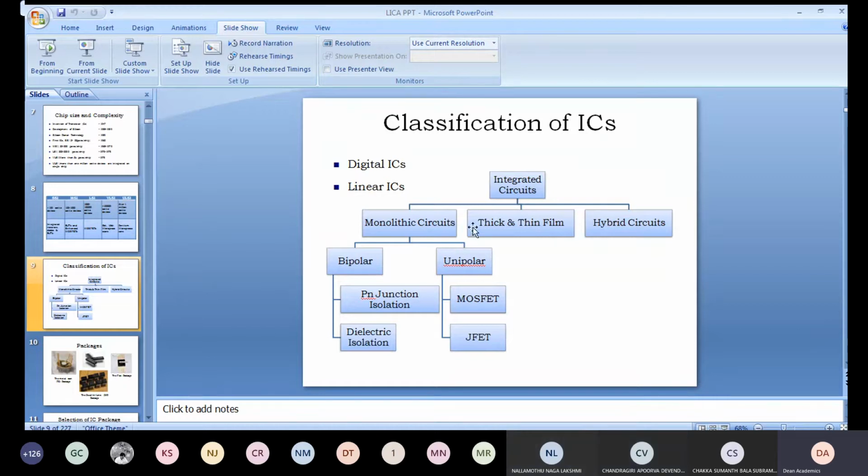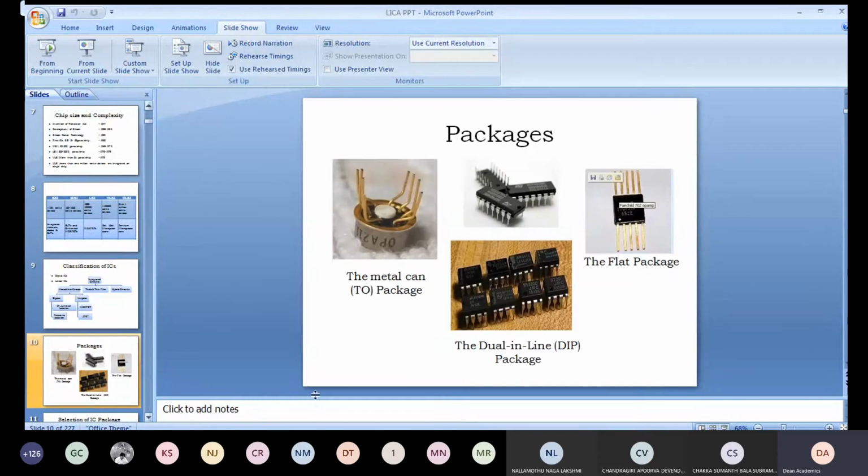So anyhow, what I want to communicate from this slide is that ICs are classified into two types, digital ICs and linear ICs, and they are manufactured with these process technologies. We concentrate more on monolithic ICs, and monolithic circuits are ICs designed with bipolar and unipolar devices. You know what a bipolar and unipolar device is, right?